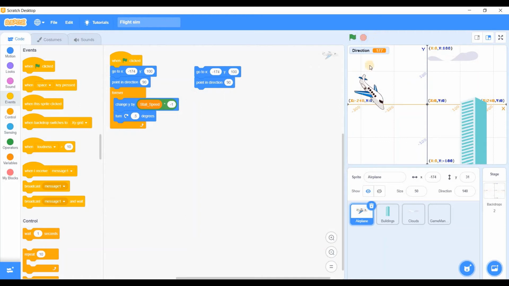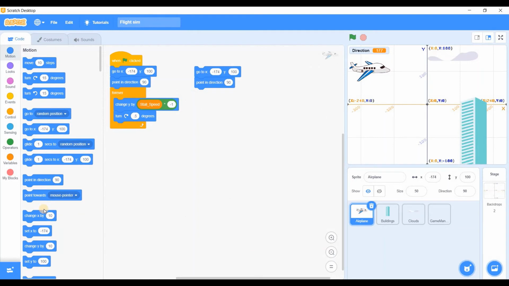Now with the stall speed in place, I will add another block, a motion block. I will use change x by a positive number, so change x by 10, and yay, but that definitely wasn't what we wanted.